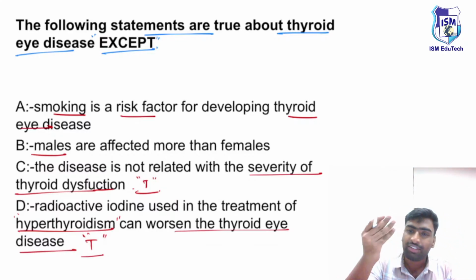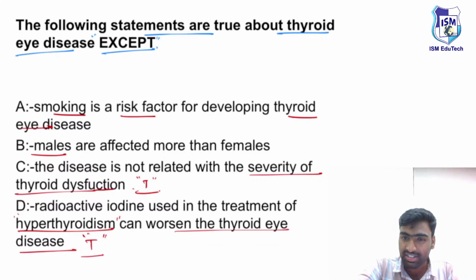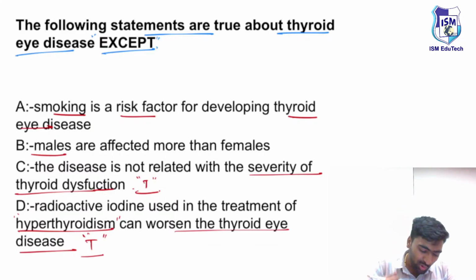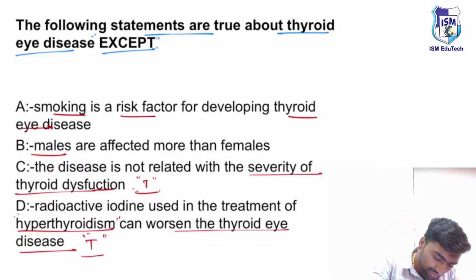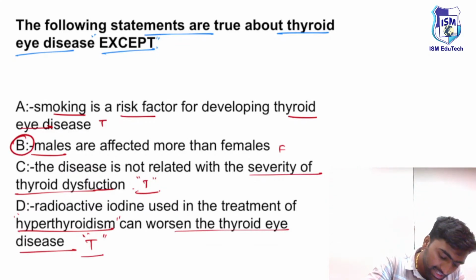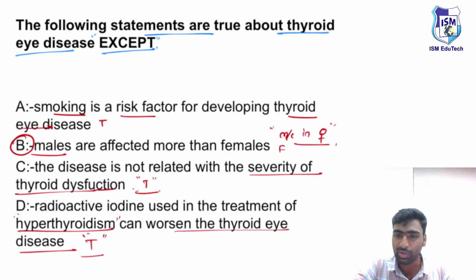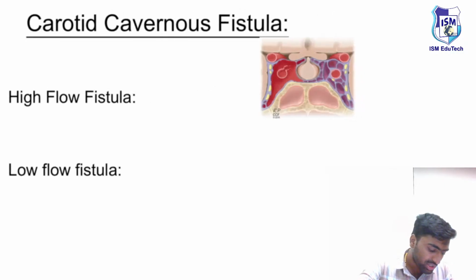We know Graves' disease is an autoimmune disease, and autoimmune diseases are more common in whom? They are more common in females. So this is a false statement; the others are true. It is more common in females and not more common in males. Just remember these points. These are the things you need to remember about thyroid eye disease. With this understanding, we'll move on to our next part.